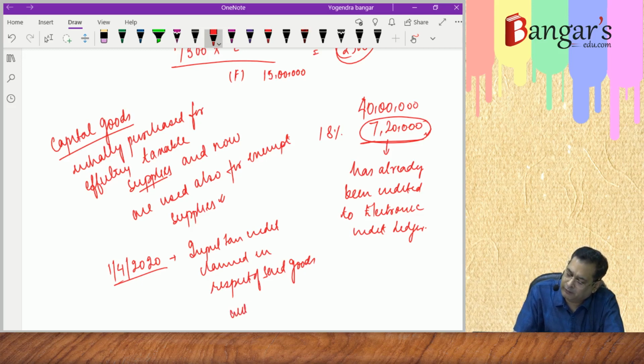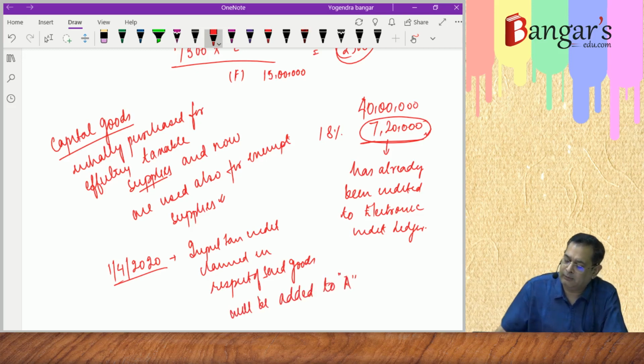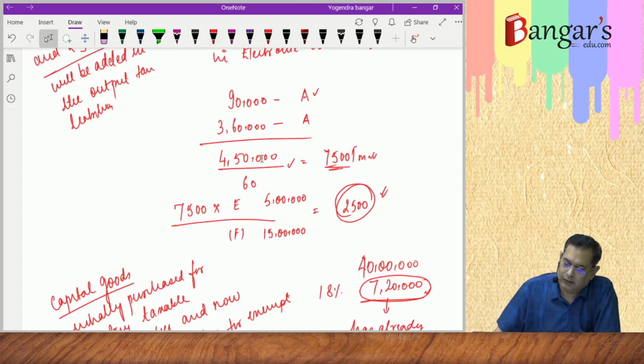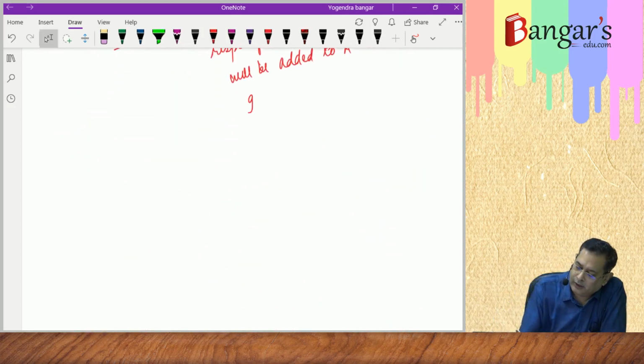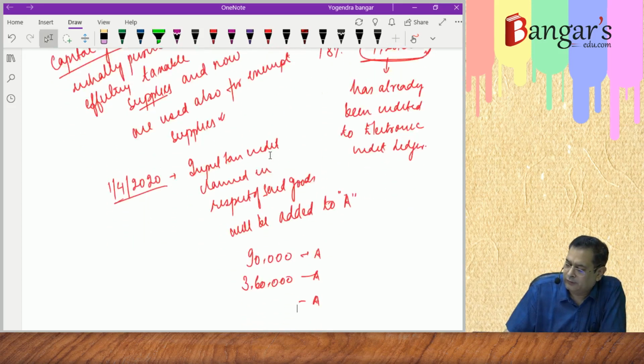It's already been credited, it will be added to A. So now our A will become how much? 90,360, that is 90,000 plus 360, plus this was A, this was A, and this was A. Plus what? 7,20,000.